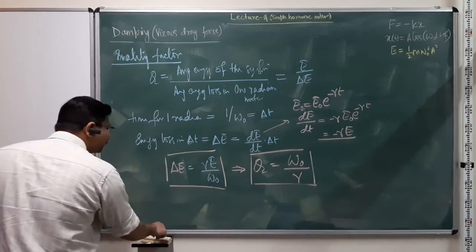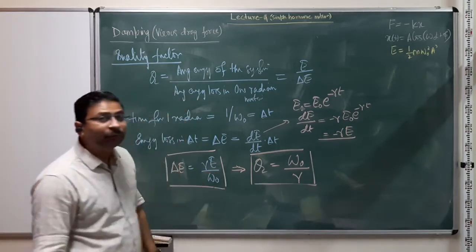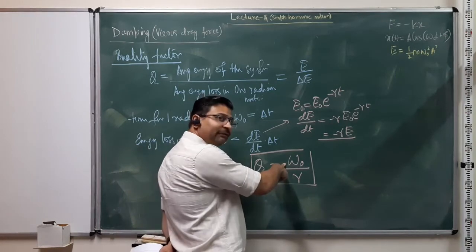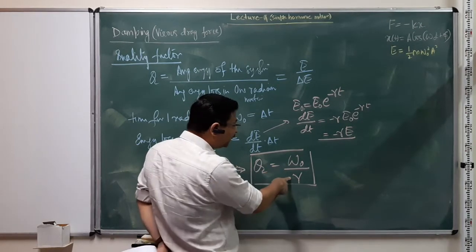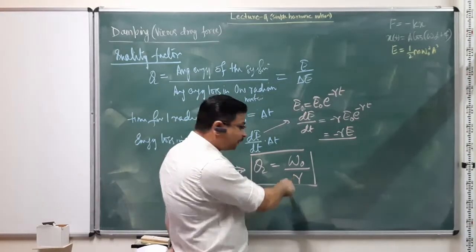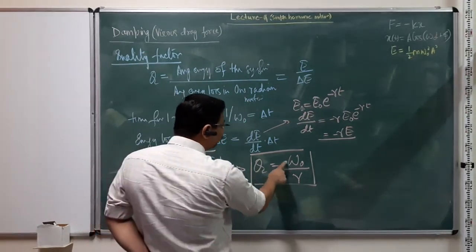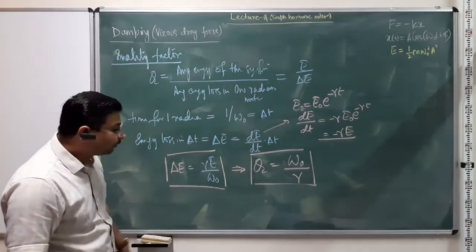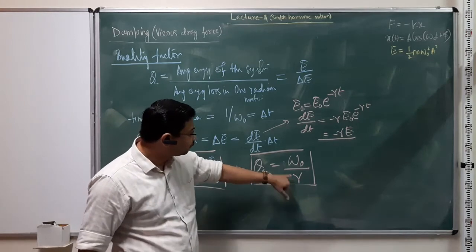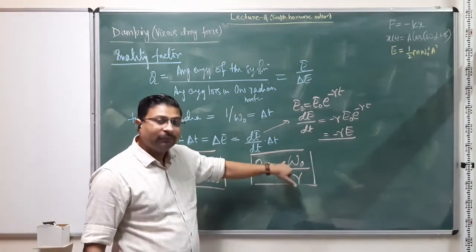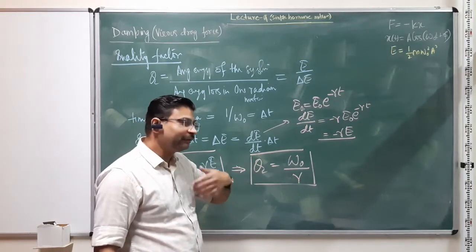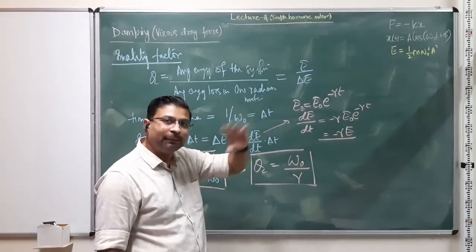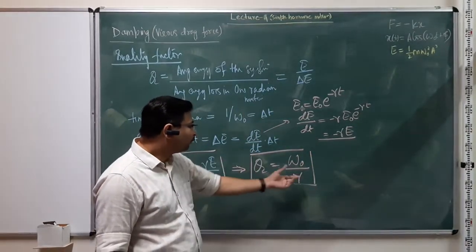And once you write it this way, the quality factor gives us important information. It is the ratio of the characteristic frequency, square root of k by m, and the damping constant b by m, right? So depending on the relative weight of omega naught and gamma, it tells us the value of Q. We can readily see that for gamma much smaller compared to omega naught, our light damping situation, where we expect several oscillations with close to characteristic frequency and the amplitude going down a bit slowly, Q will be much larger.